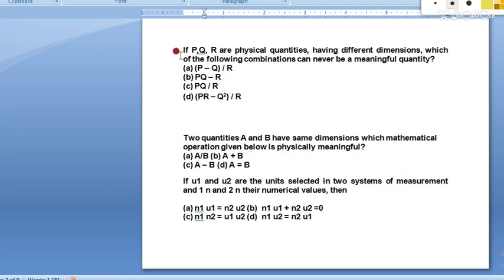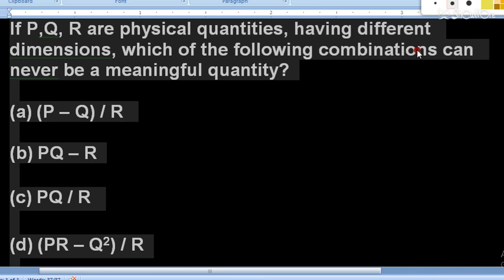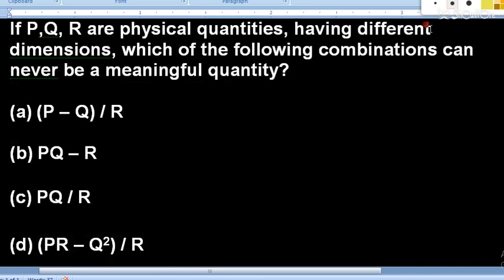Okay, so let's take the same question with the same dimensions. P, Q, R are physical quantities having the same dimensions. Which of the following combinations can never be meaningful? So which combination is it that will not be meaningful? So let's see now, you have to check again.